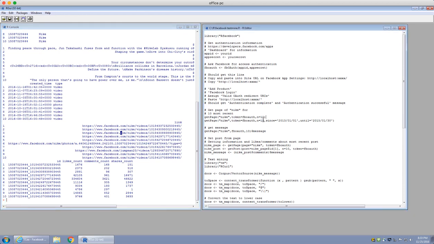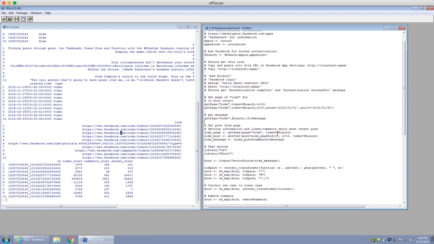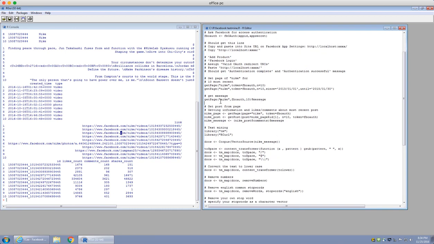Now, maybe you don't want to get the 10 most recent ones. Sometimes you want a time interval, so you can set it, in this case from 2013 to 2015. And it will work. In some cases you might just want to get the messages, and then you can also call the message. Now this is some of what Nike posts, and in text mining, we want to see how the consumers are reacting to this.